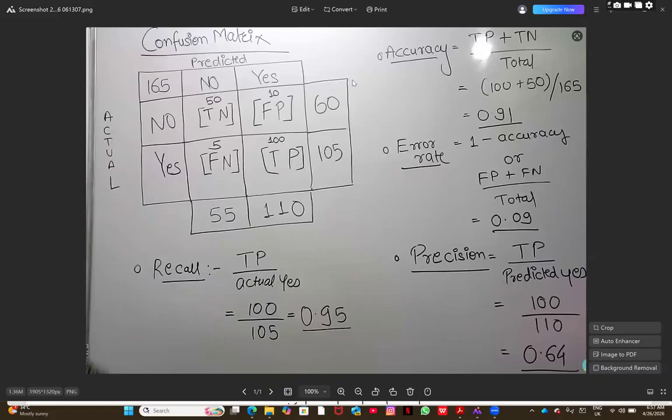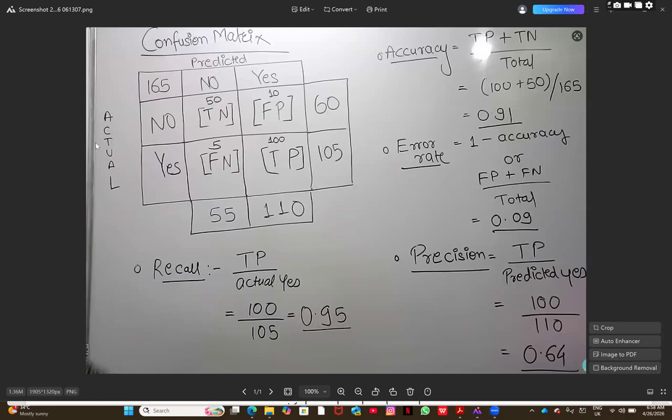So think about this particular part. We have some actual values and we have the predicted values. We keep the actual values on the y-axis and the predicted values on the x-axis. What is actual is what is actually happening. What is predicted is what the machine is predicting. During the training process, there is training and test, which we already discussed: 70% is the train data and 30% is the test data. When we are doing the training process, we need to check this confusion matrix and how much of the answer is coming, and based on that we can decide.